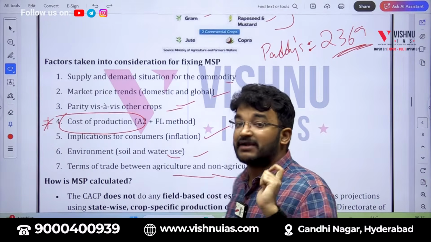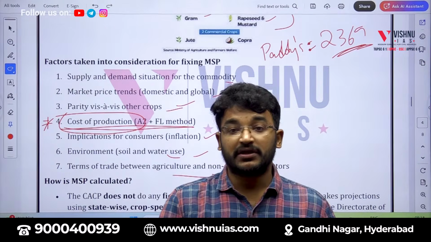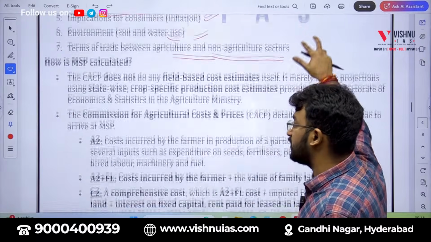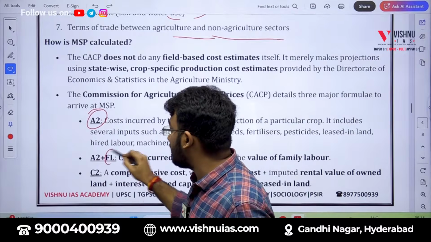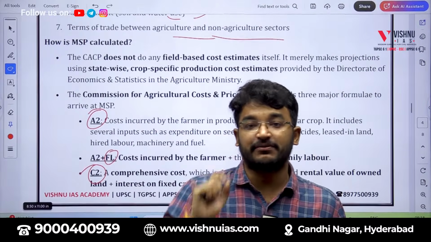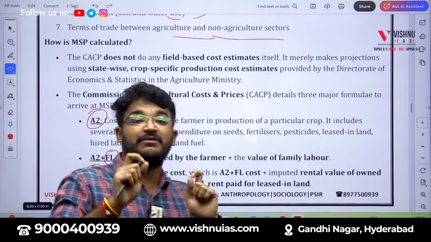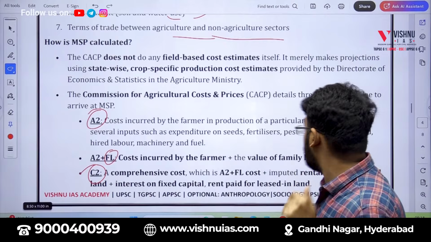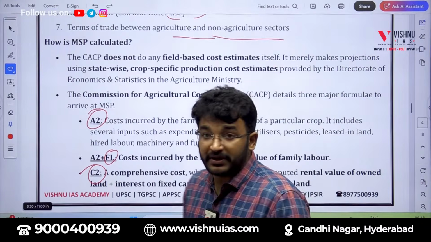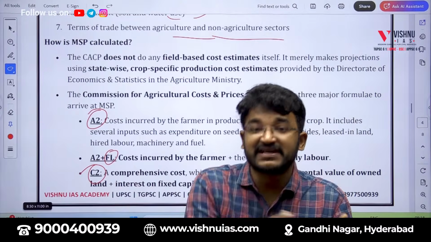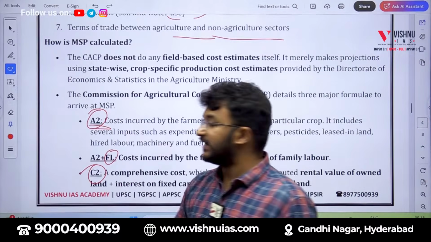Okay. Now, I had mentioned earlier that cost of production will be the main thing. Now, in deciding this cost of production, you need to know 3 different factors. That is A2, FL and C2. This will also be very much important. See, this is a probable question for this year. That's why I am taking this in very much detail. Now, A2, FL and C2, what are these? Remember, in deciding the cost of production, these are the factors. Now, first, what is A2?